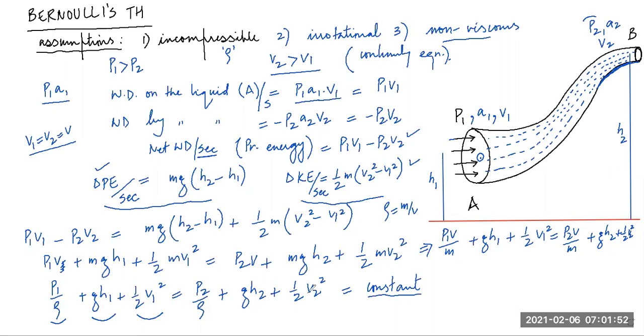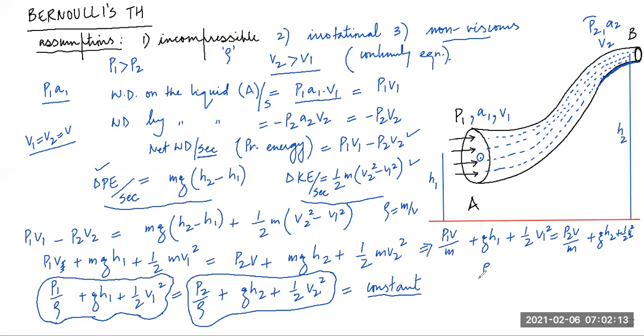Half v1 square, half v2 square is different. But the sum total of all these three is equal to this thing. What does that mean? This is constant. Very interesting. That is Bernoulli's theorem. So we can write it like this: P by rho is pressure energy per unit mass.